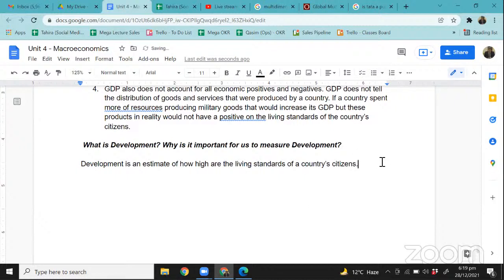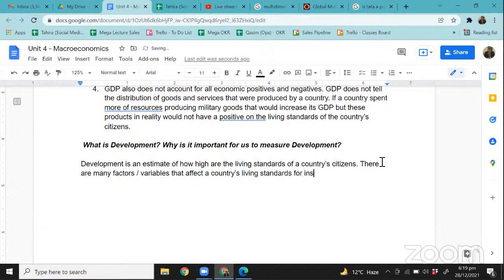Now, building on this, there are factors, say variables, that affect a country's living standards.